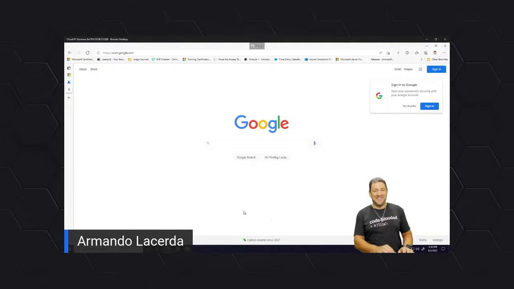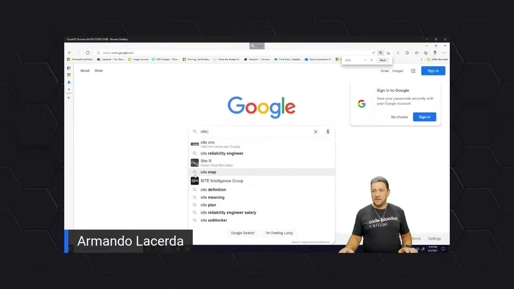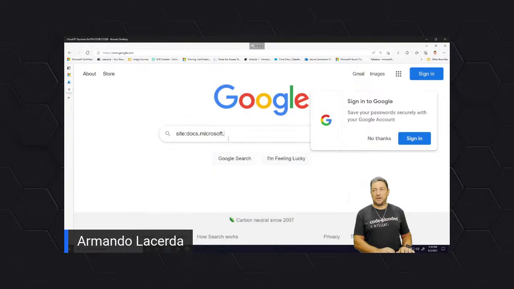Let's search on the documentation, docs.microsoft.com, for Azure create resource group PowerShell.